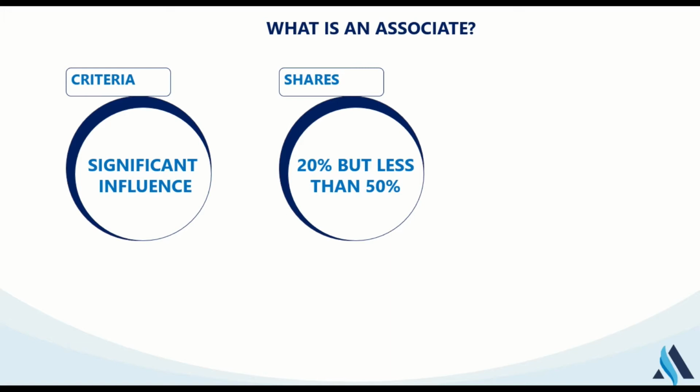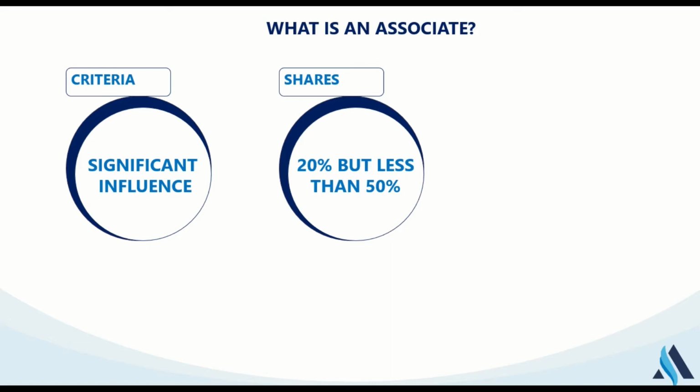But it is possible in certain situations for a company to have less than 50% and still have control. For the purpose of the standard, when we have 20 to less than 50%, we can say that we have a significant influence, though sometimes you may have to prove that.